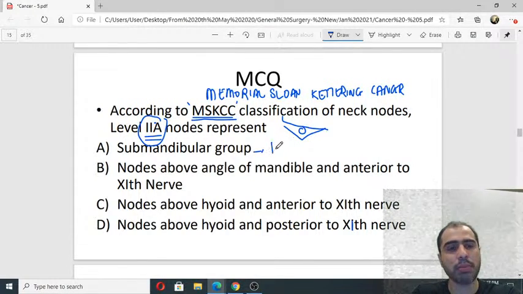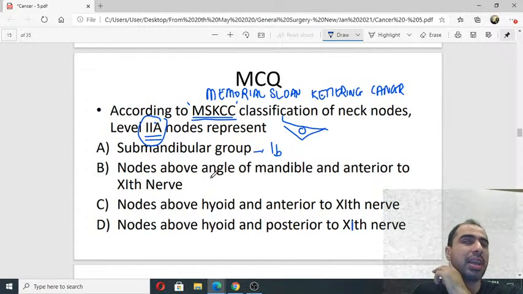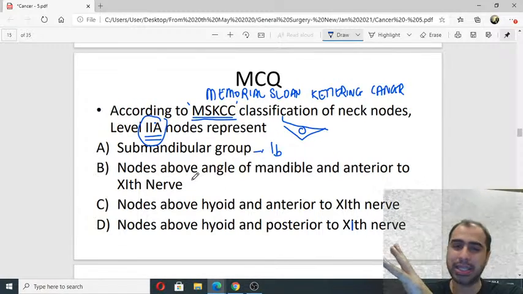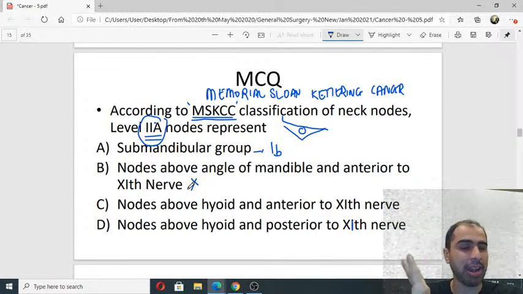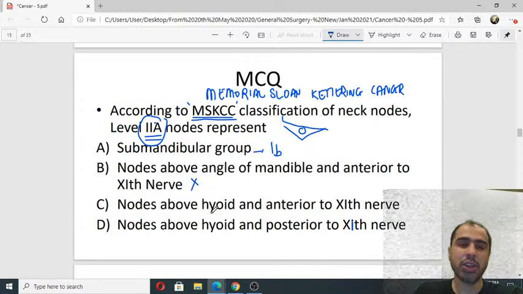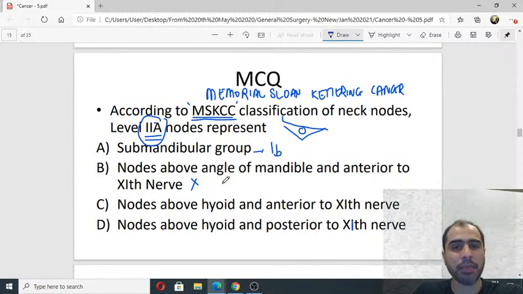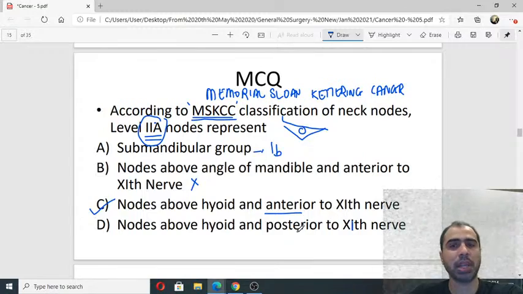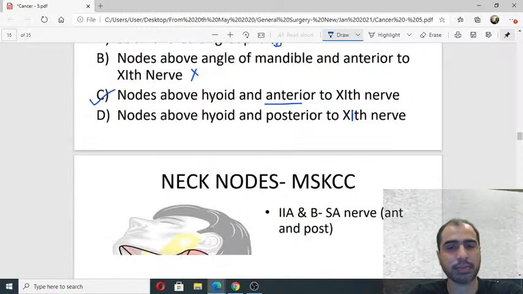Submandibular group is 1B. There is nothing above the angle of mandible. ऐसा तो कोई है ही नहीं. There is no level above the angle of mandible. Your doubt should have only been between C and D. So 2A is anterior. Answer is C. 2B is posterior to the 11th nerve. I'll show you how it looks.